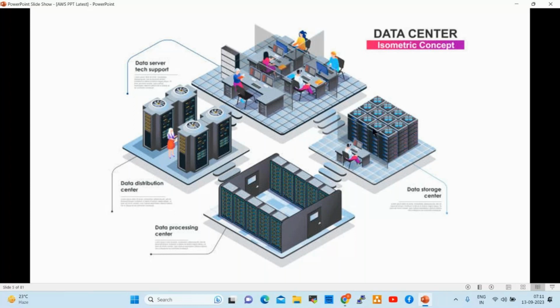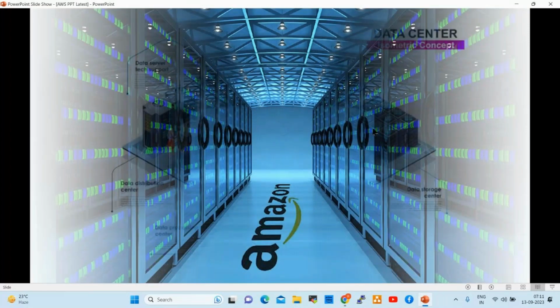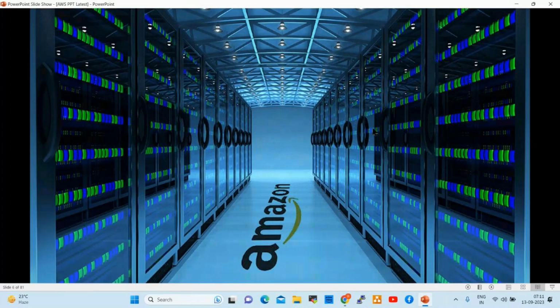However, with the introduction of cloud, what we are doing currently is using cloud data centers. Who will maintain these data centers? Cloud vendors will maintain them, right? AWS vendor, Azure vendor, Google Cloud vendor. Respective vendors will maintain those resources. As a customer, as a user, we can take those resources and use them. For that, we need to pay the bills, which is nothing but the pay as you go model, right?